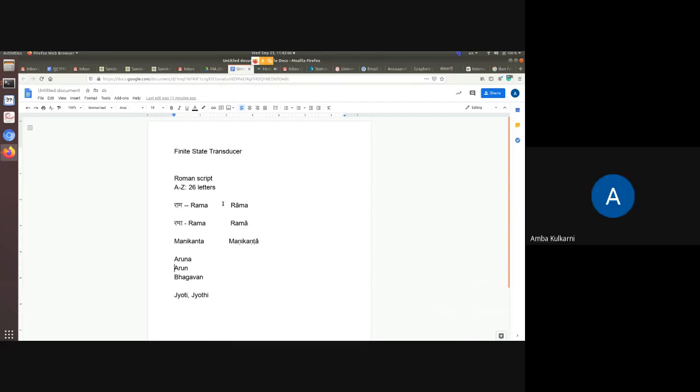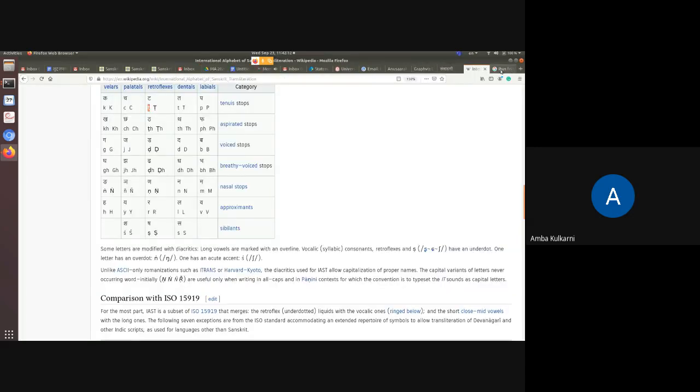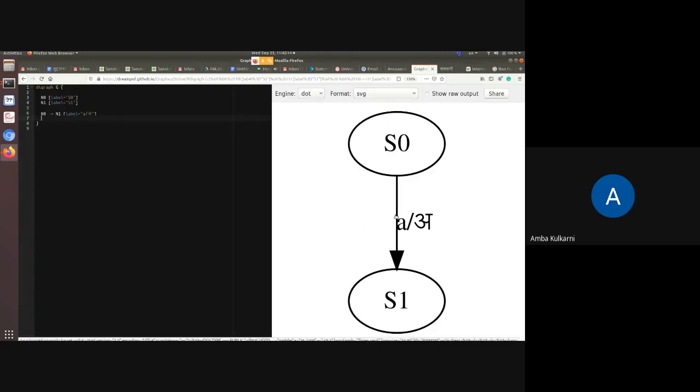So for the time being, we just will have this. So like this, we are going to write. Now, what are other things we can do with this? See, we are doing the transliteration. Similarly, can we do translation?